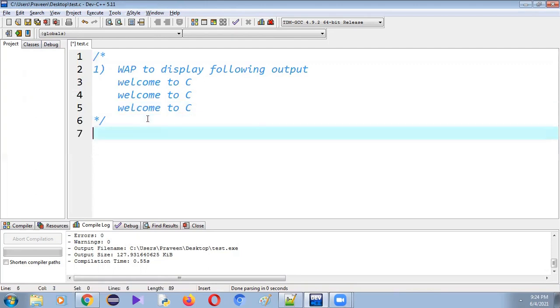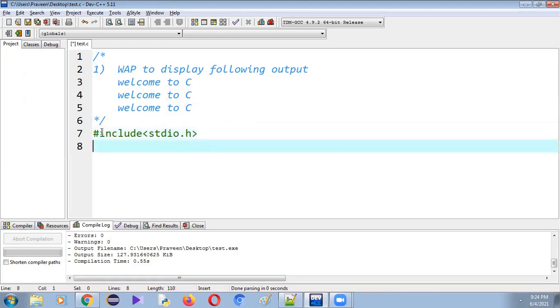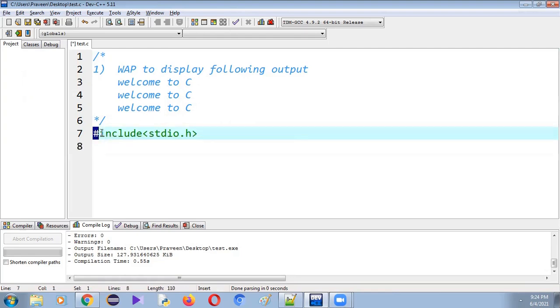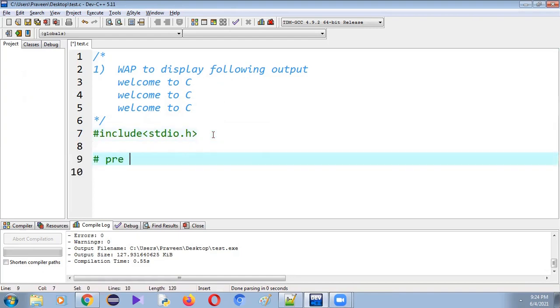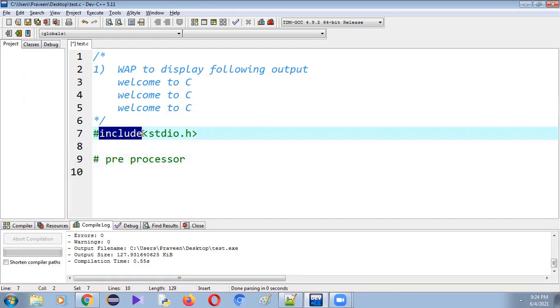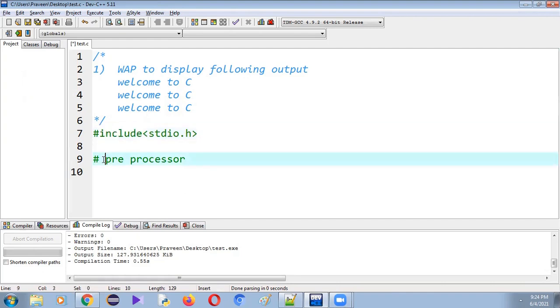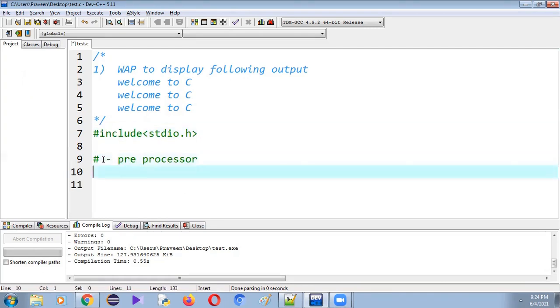The next statement will be #include <stdio.h>. Let me explain this thing. This hash is called a preprocessor. Include is called a directive. The hash is a preprocessor, include is a directive.